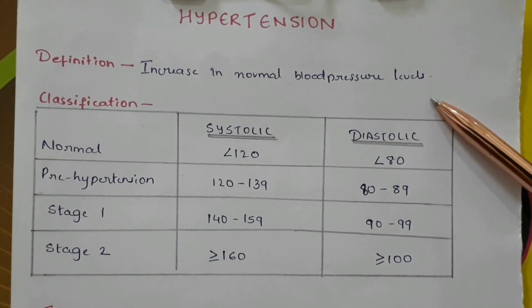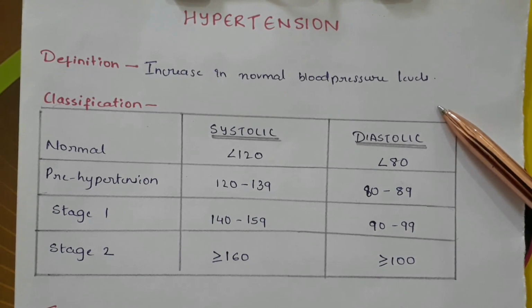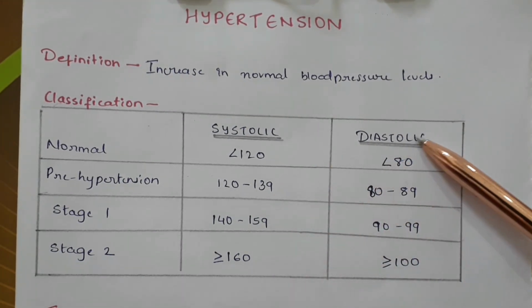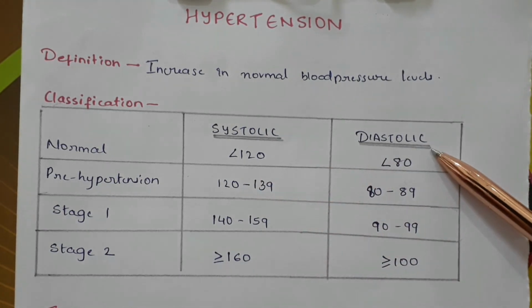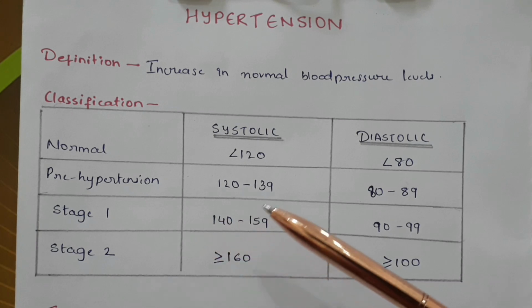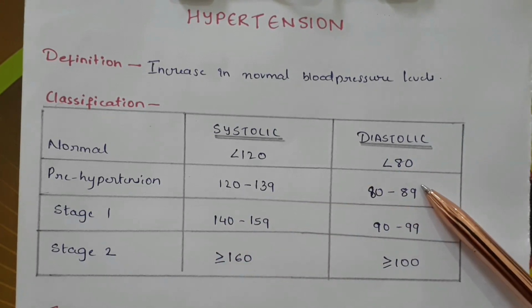Hypertension means increase in the normal blood pressure levels. Classification of hypertension: we have systolic and diastolic BP. Normal is less than 120 and less than 80. Pre-hypertension is 120 to 139, diastolic 80 to 89.